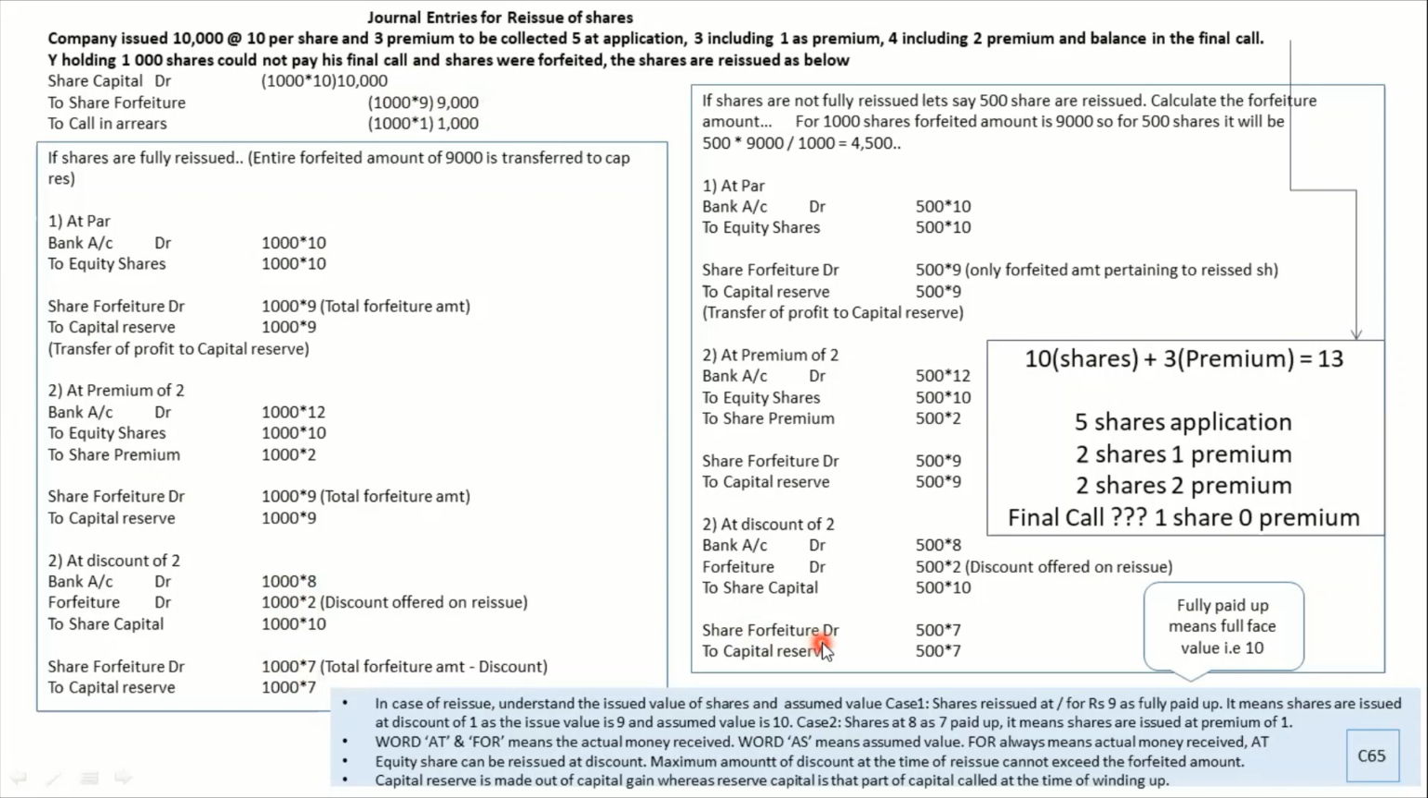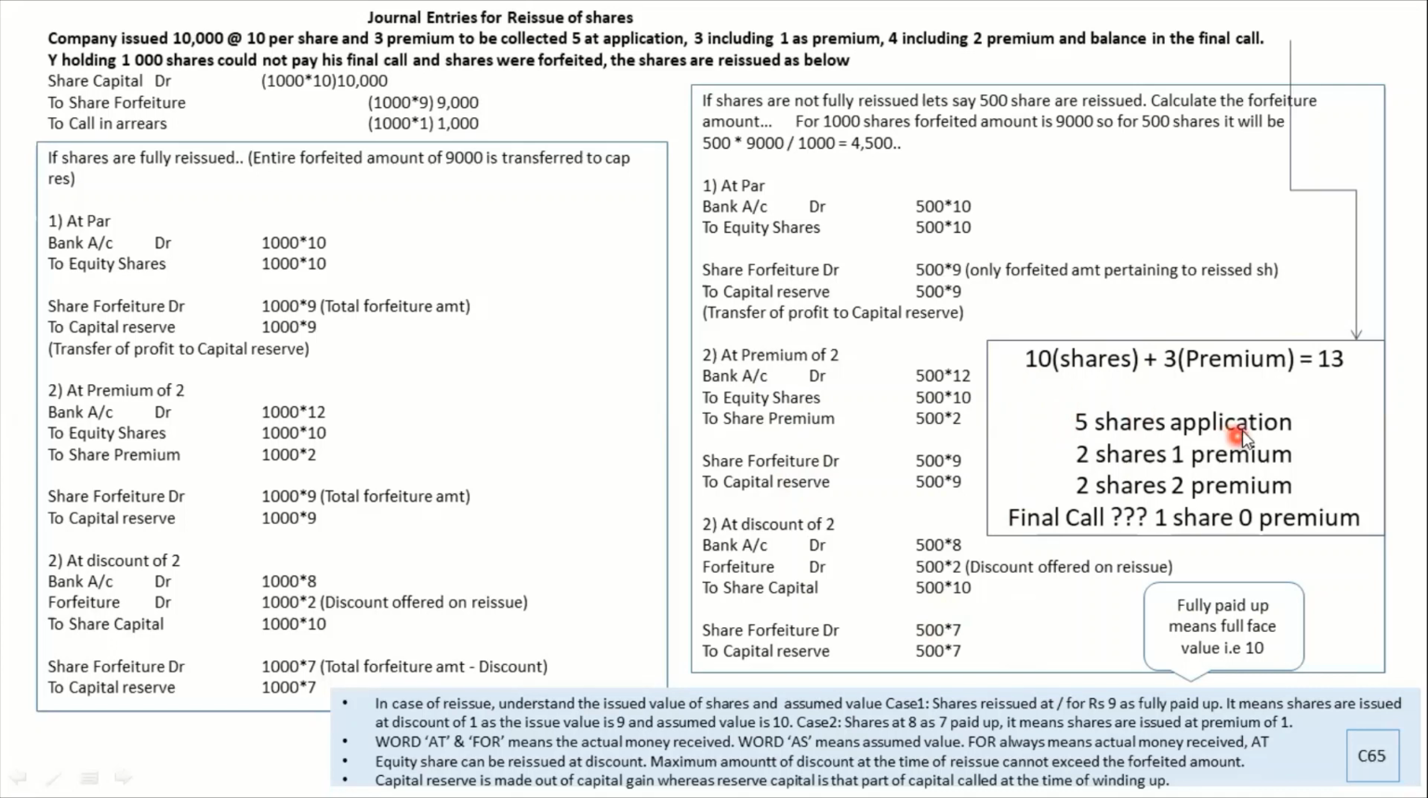500 into 9, okay, this is the figure which I am taking, 500 into 9. So 500 into 9, that is 4500, minus 500 into 2, that is 1000. So ideally you're getting 3500. So this is the last step of this chapter. I hope this part is clear.